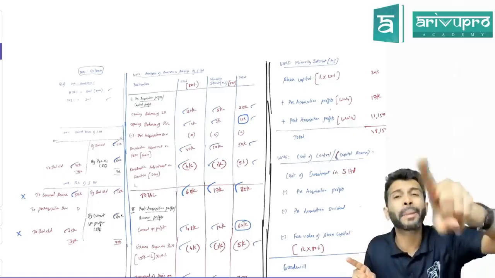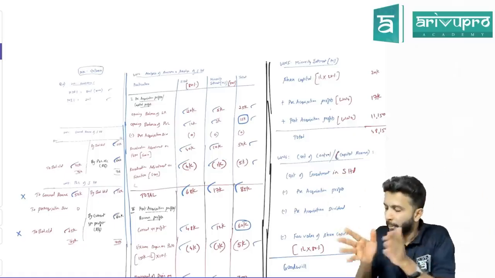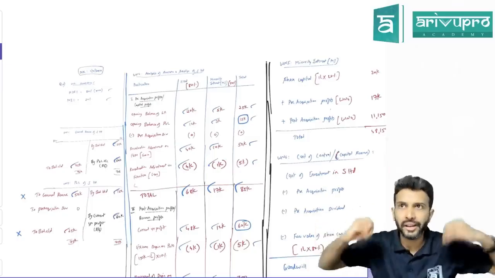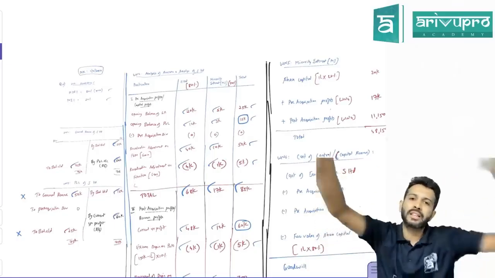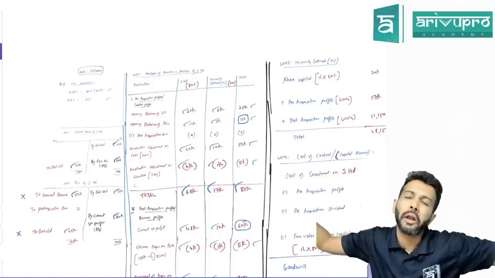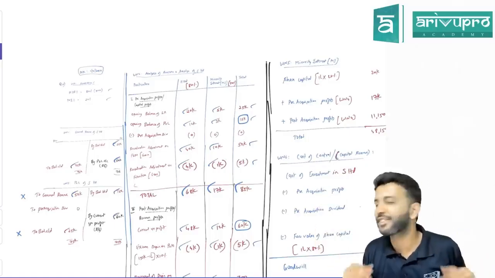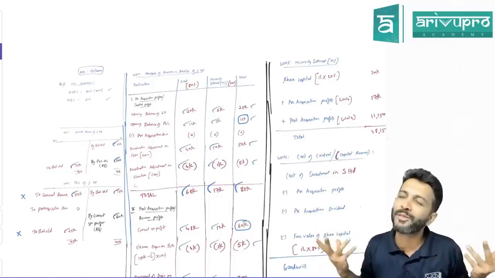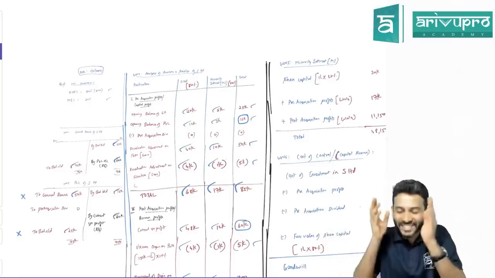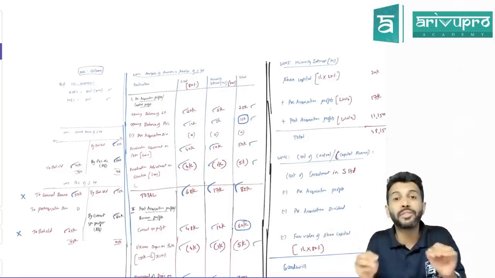No. But practically, will they get it? Yes. Because the company works on what approach? All or nothing. The day you became a shareholder, whatever the company has, everything belongs to you as a shareholder. The day you leave the company, nothing belongs to you. It's like our life. When you have, everything is yours. When you're gone, nothing is yours. So the company works like that because it is very difficult to apportion.